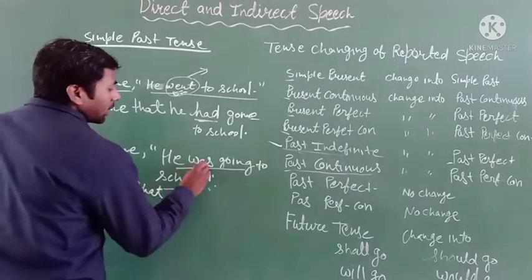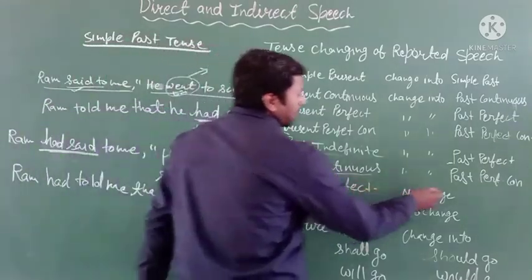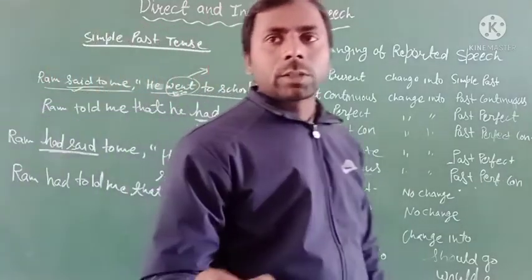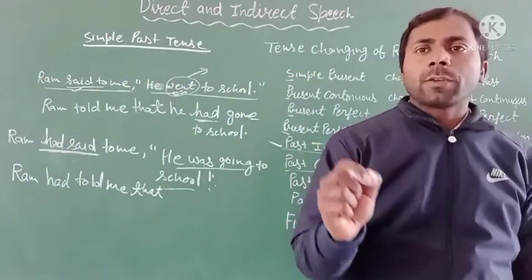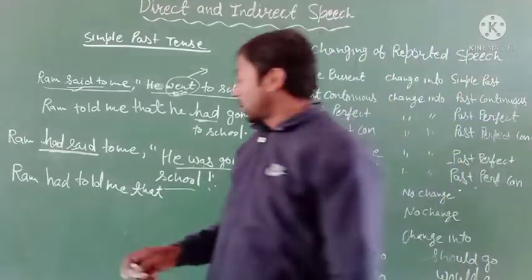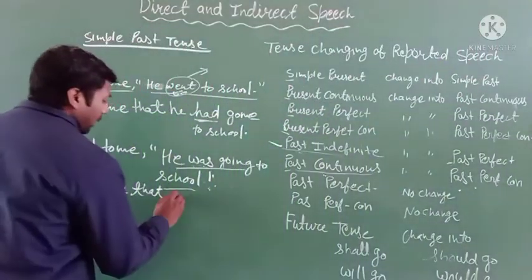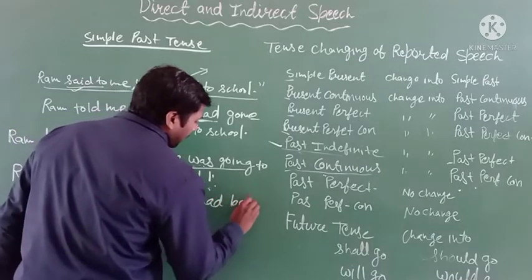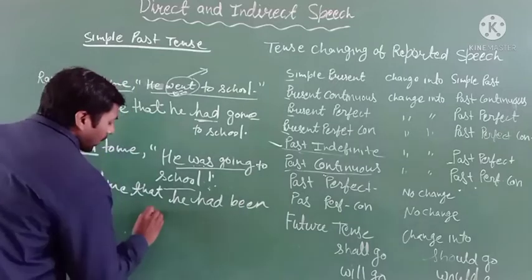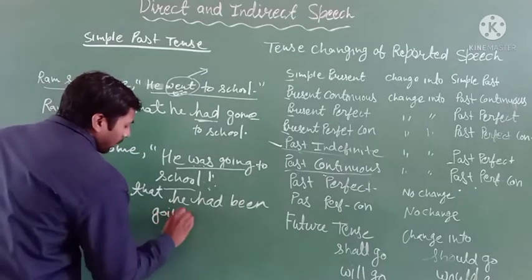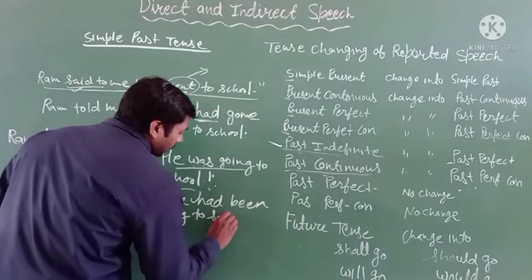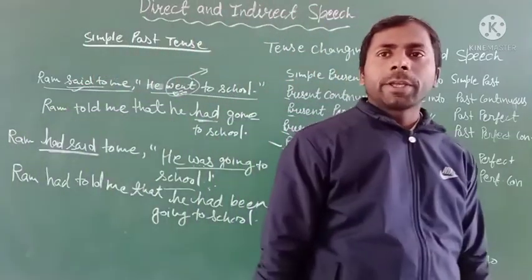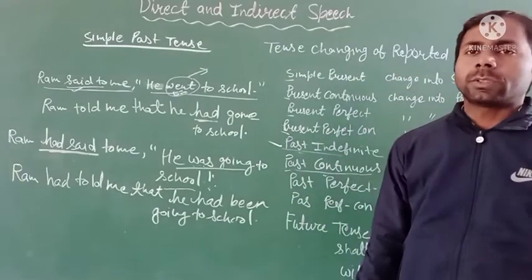that changes this sentence from past continuous into past perfect continuous. Past perfect continuous, you know very well, uses "had been". Then your sentence will be: he had been going to school.